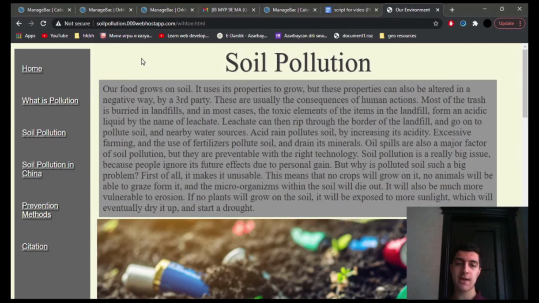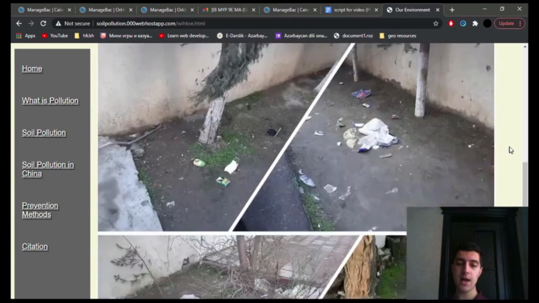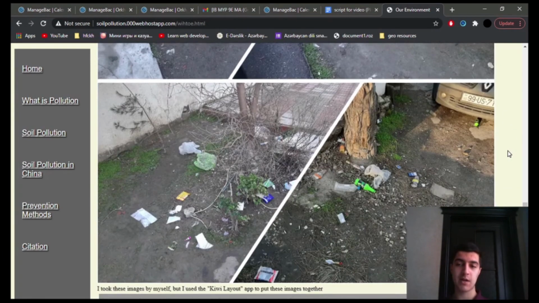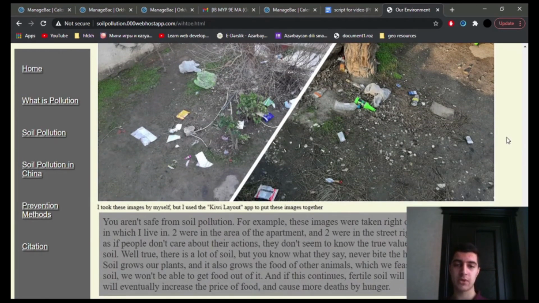In here, I just have information on soil pollution, what it is, what are its effects, what are its causes, but in more detail. I also have these 4 images which I took by myself, right outside my apartment building, to show that we are not safe from soil pollution, and that we should take action before it's too late.